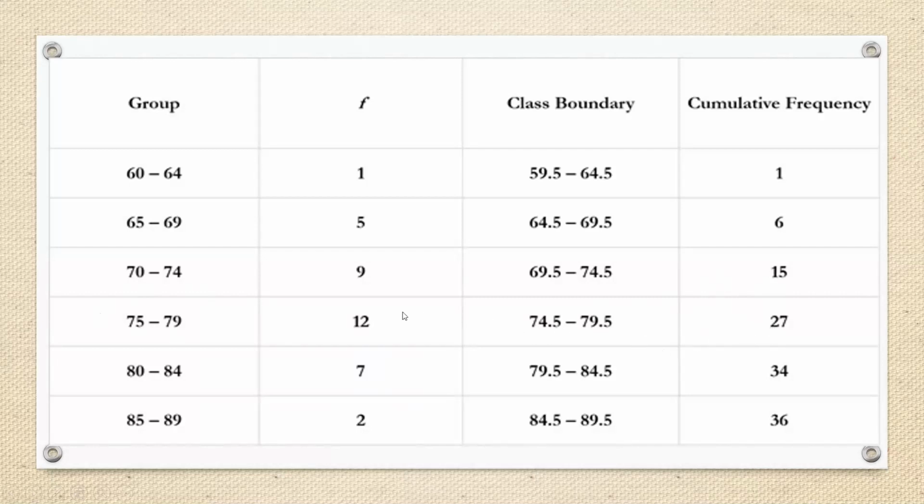So the mid value of the data, the 18th value, must lie in this group. So this is called the median group, 74.5 till 79.5. This is the median group of the data. The frequency of the median group is 12 and the cumulative frequency preceding the median class is 15. So note down these values.